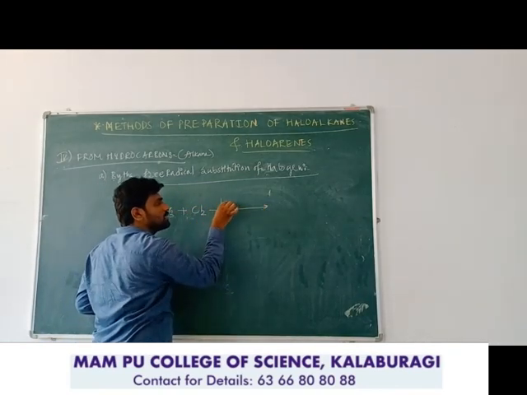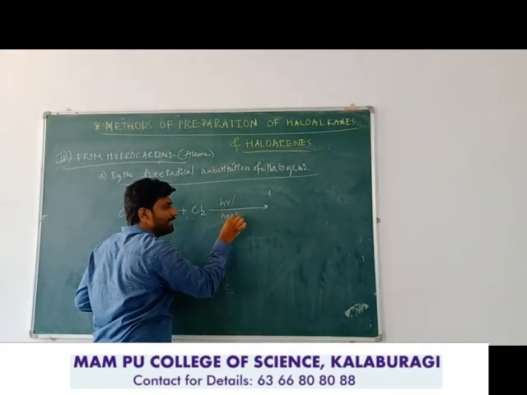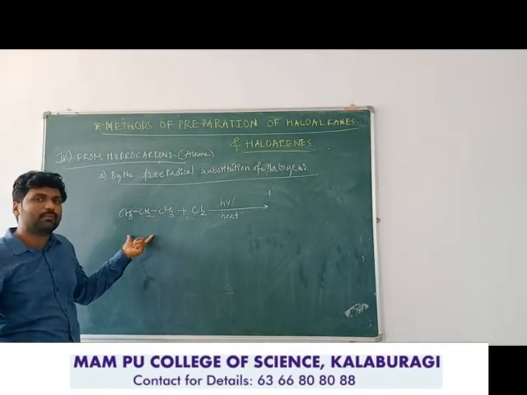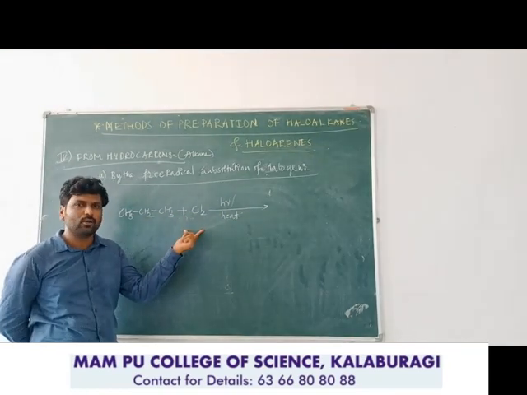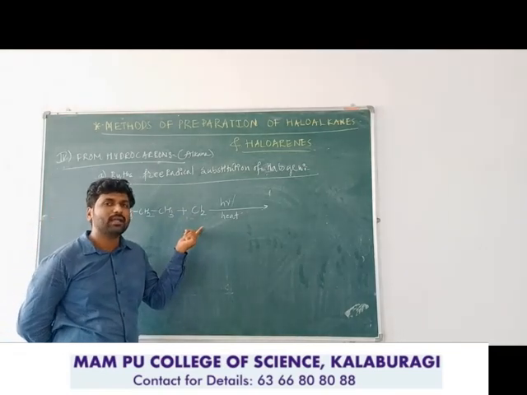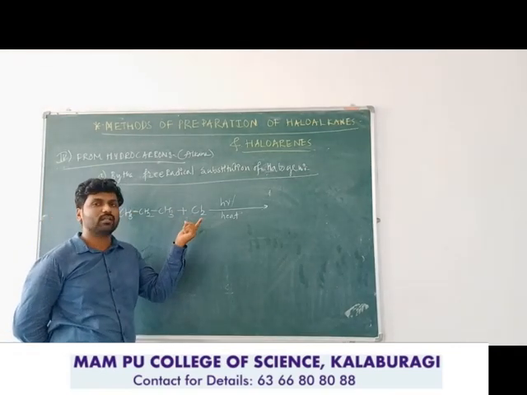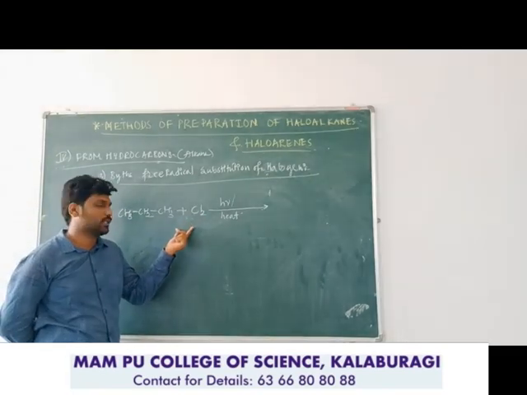in the presence of diffused sunlight, or you can mildly heat. Any alkane, methane, ethane, or propane, is heated with the halogen, chlorine or bromine, not iodine and fluorine. They do not give high-yielded stable products. So therefore we are using stable product forming halogens such as chlorine and bromine.